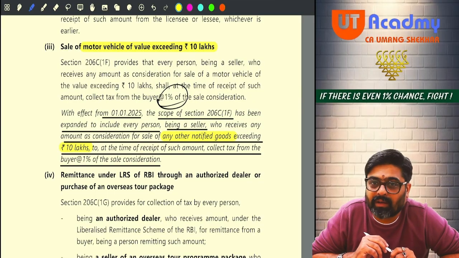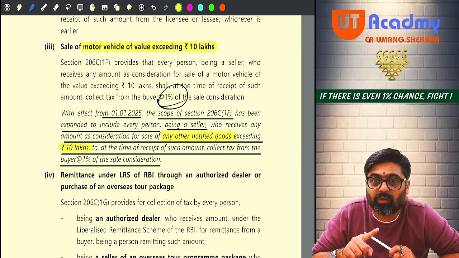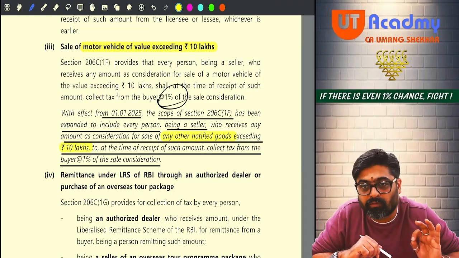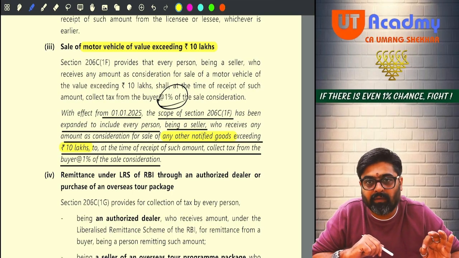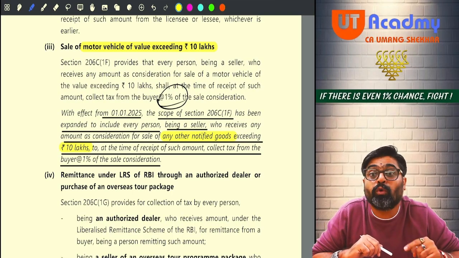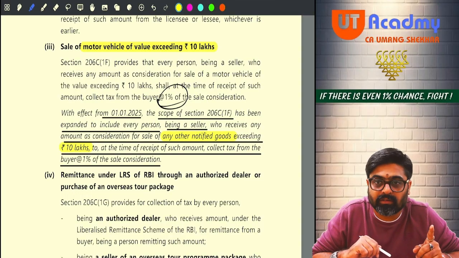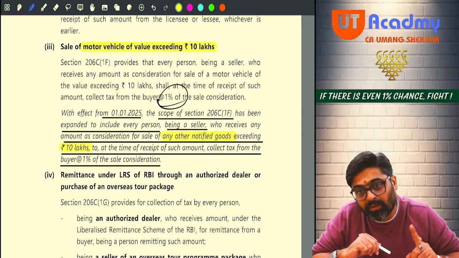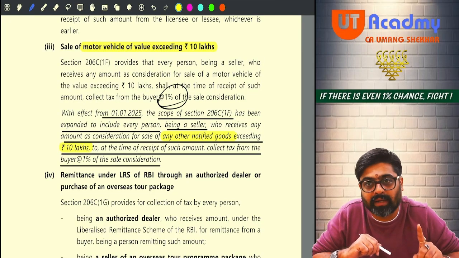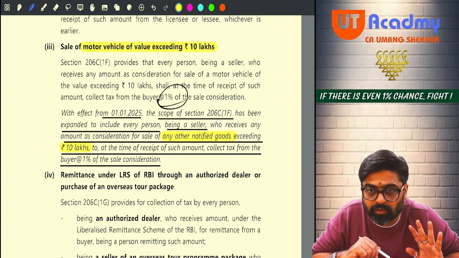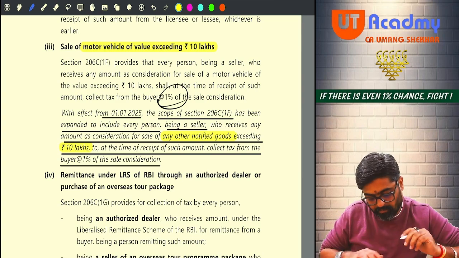You cannot now deny, because from these things they are going to catch you. So with effect from 1st of January 2025, any seller who is selling notified goods of a value more than 10 lakhs is supposed to collect TCS at the rate of 1% on the entire sale value of those notified goods. Okay, now pay attention.